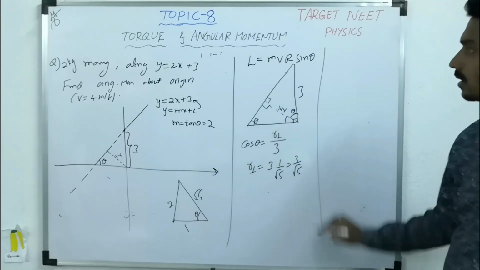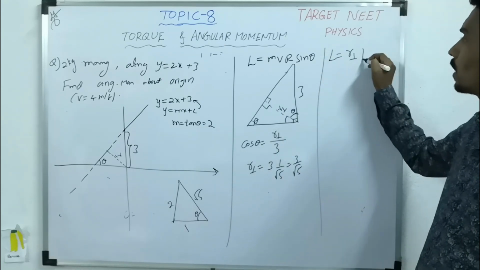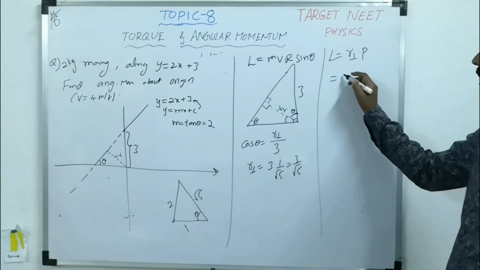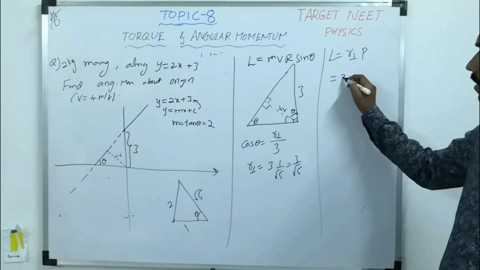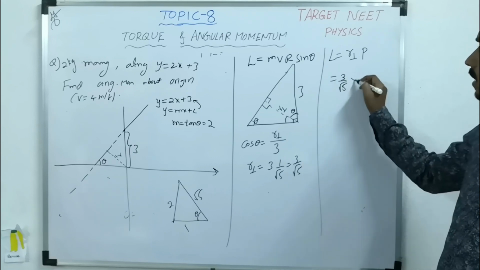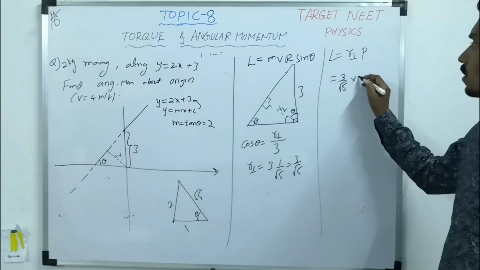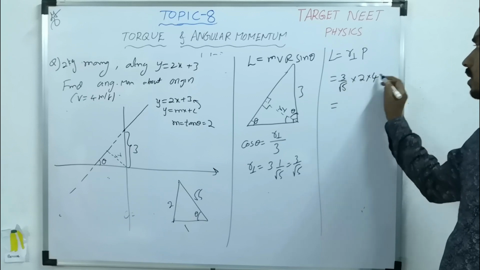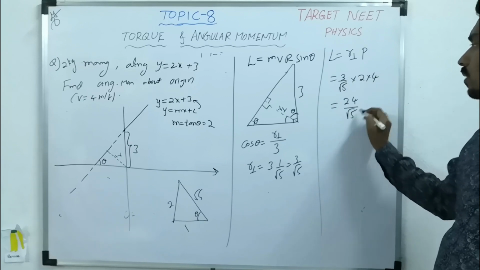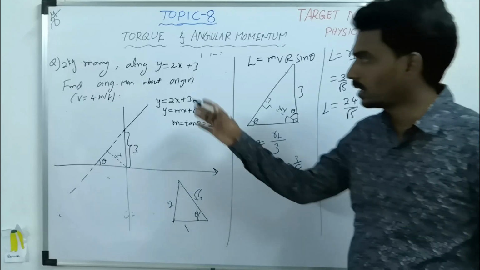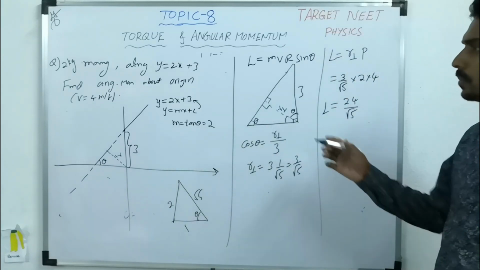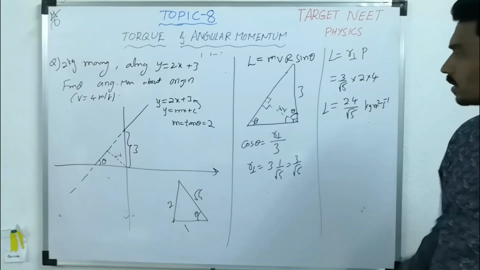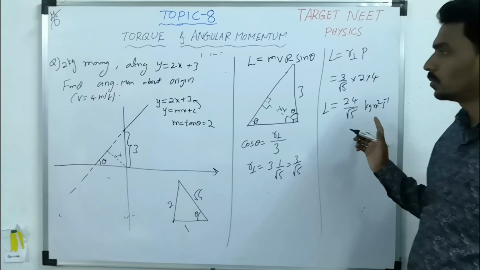Then what is the angular momentum? r perpendicular times linear momentum. r perpendicular is 3 by root 5 times linear momentum, which is mass into velocity. Mass is 2 kg, velocity is 4. So 3 2s are 6, 24 by root 5. What is the unit? kg meter square per second. So this is the angular momentum.